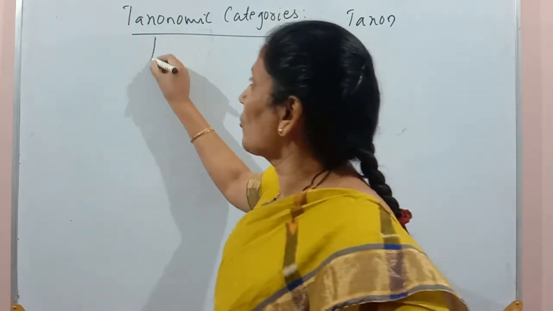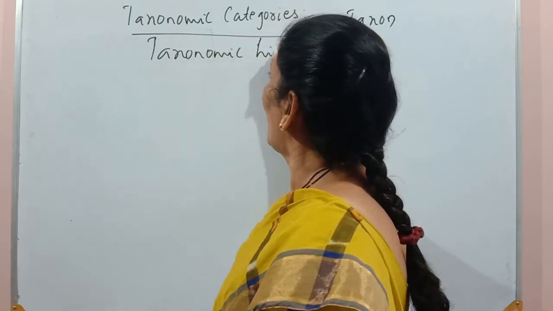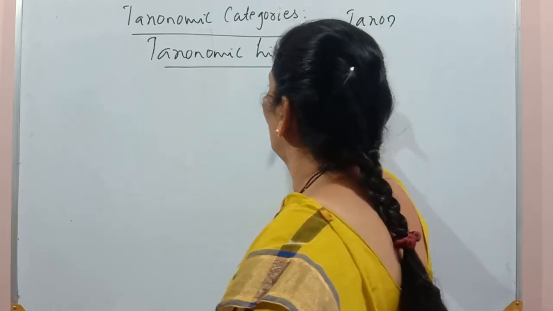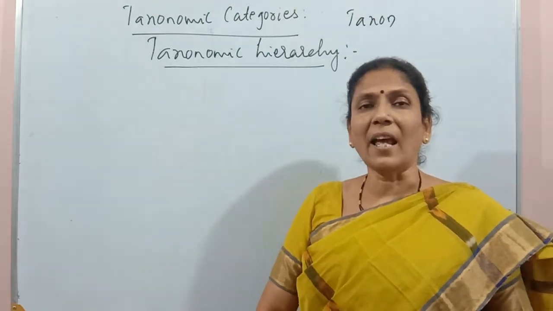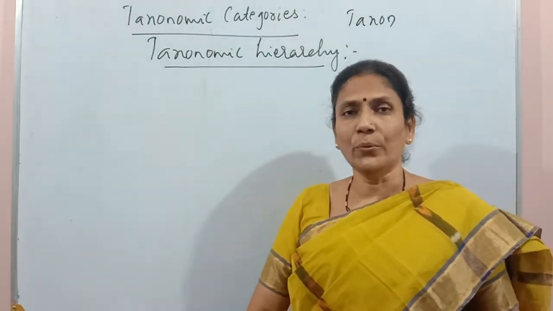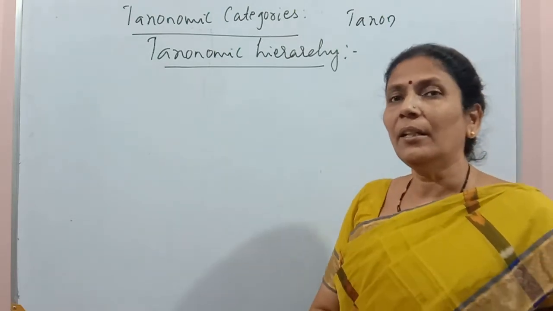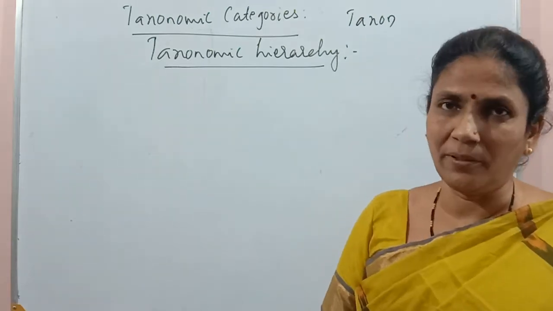Then what is taxonomic hierarchy? While classifying organisms, several taxa are used or placed in a definite order. Either it may be ascending order or descending order.